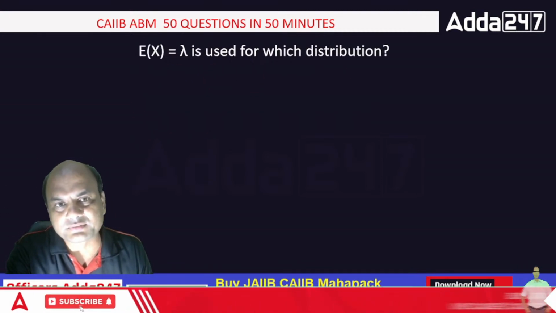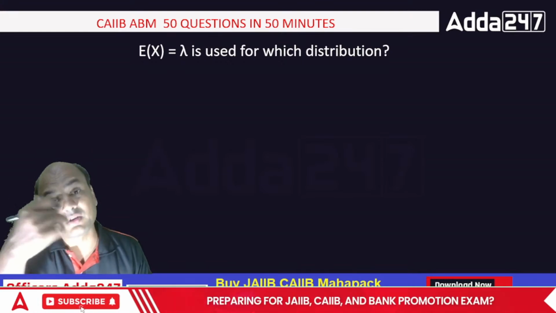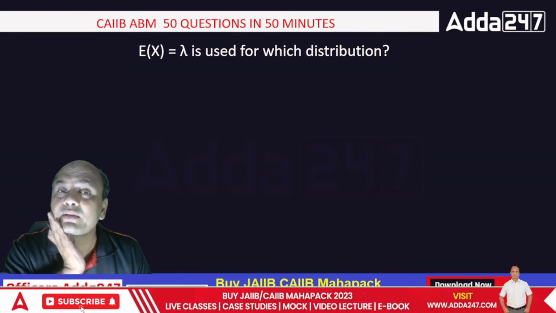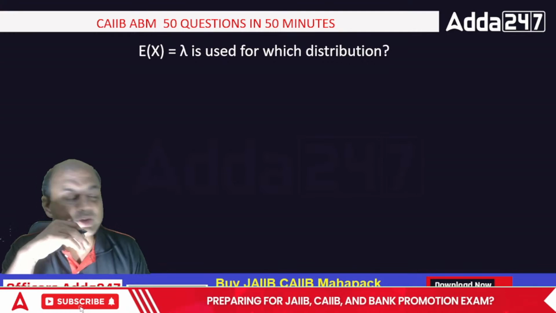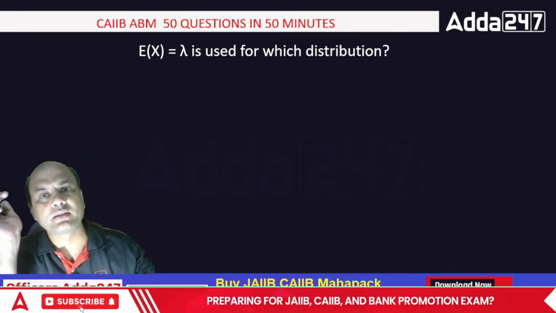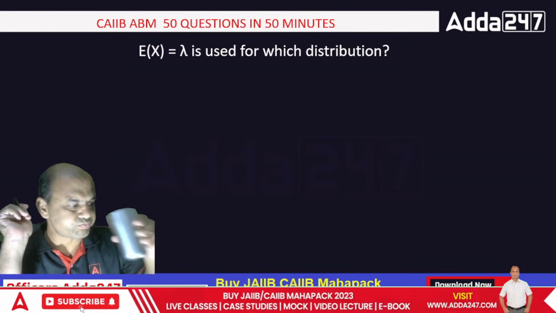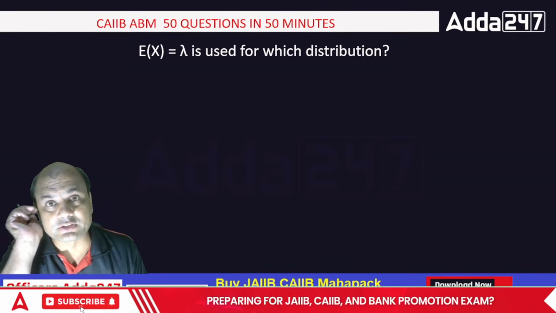Remember it? E(x) equals lambda is used for which distribution? This is a typical CAIIB probability numerical. There are 3 distributions you have. In the end, I have taken all the definitions also.